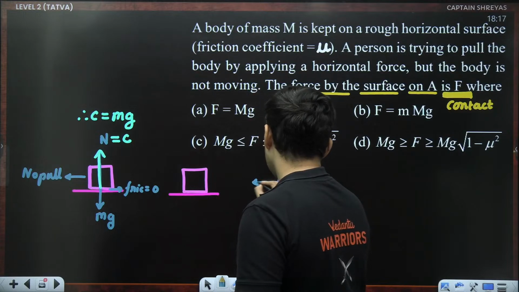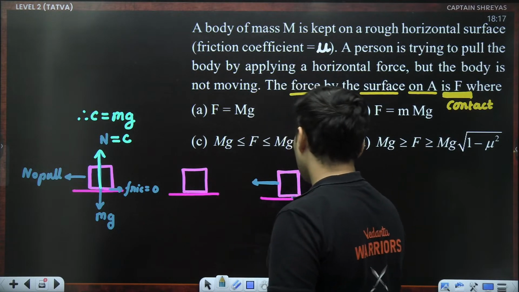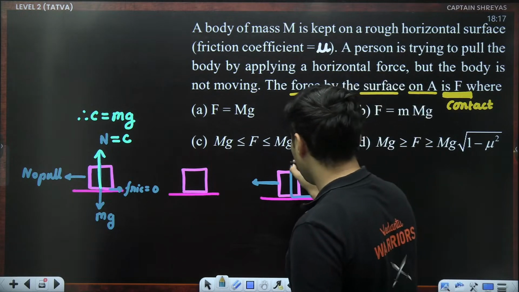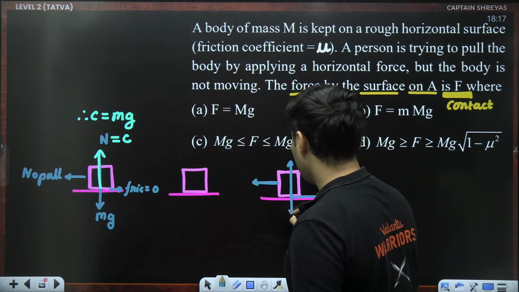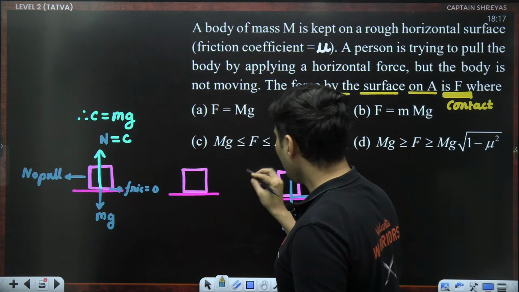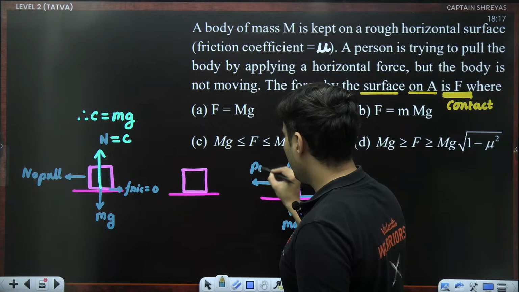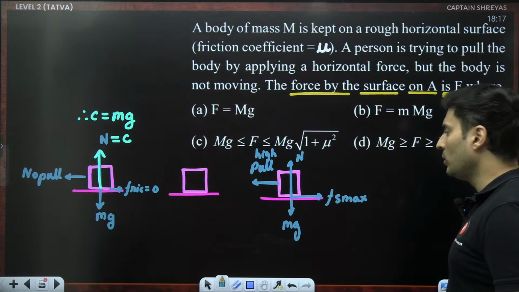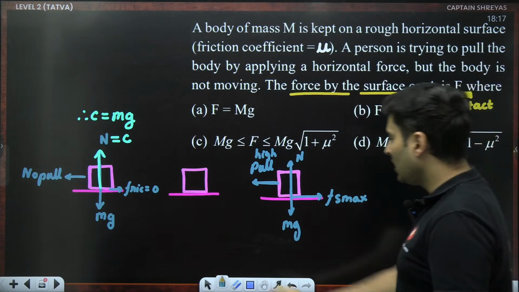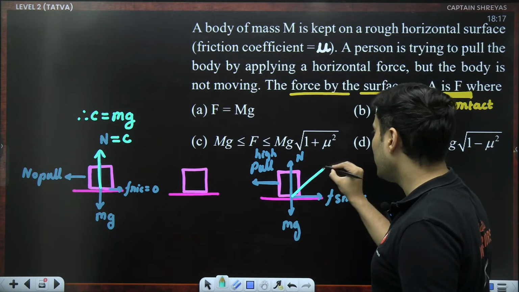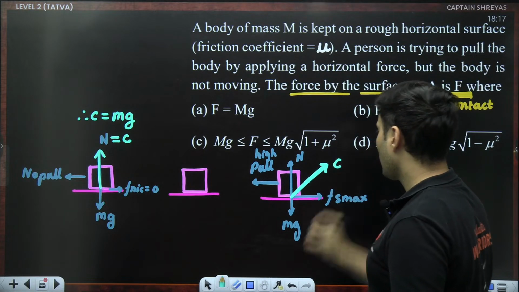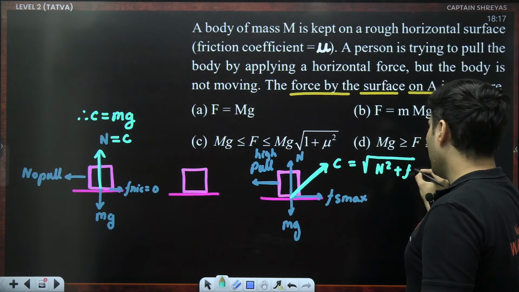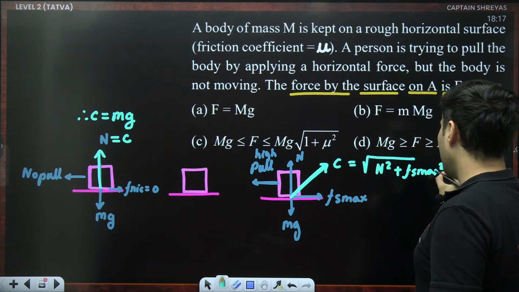Imagine you are applying enough pull. This is like the maximum pull which you are applying, and the friction has reached the limiting value. This is normal. This is your mg. This is a high amount of pull, to just bring it into motion, Fs max has been reached. In such a scenario, your contact force would be like this, and how much will it be? It will be root of N square plus Fs max square. It's the resultant of both of them.